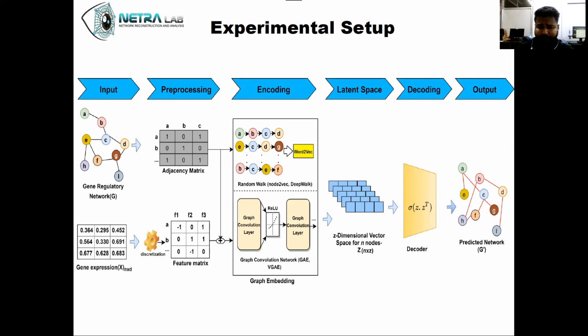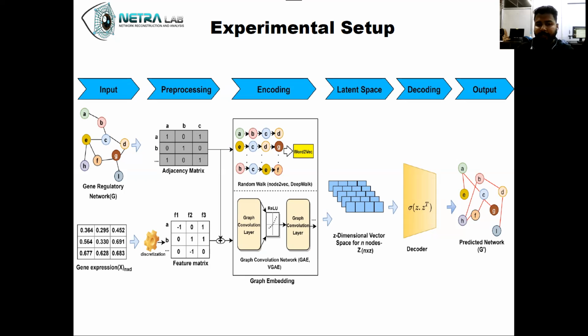When we bring these values together, we can say they form a feature matrix for all our gene nodes. Coming further, we have the main area of encoding, in which our adjacency matrix is given to the random walk based method. But our graph convolutional network takes both the adjacency matrix of a network and the feature matrix.